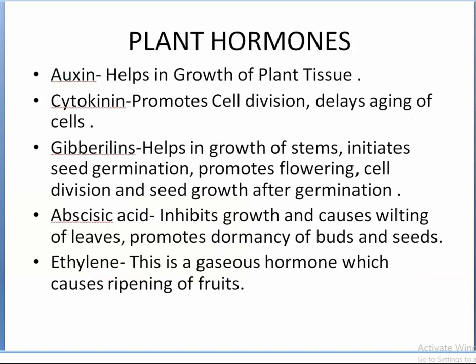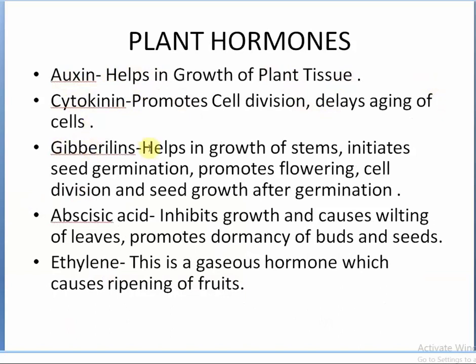Hormone is a chemical. So, plant hormones; these are the names of the plant hormones. The first one is auxin. What is the work of auxin? It helps in growth of plant tissue. The next comes cytokinin. What is the work of cytokinin? It promotes cell division. It delays aging of cells.